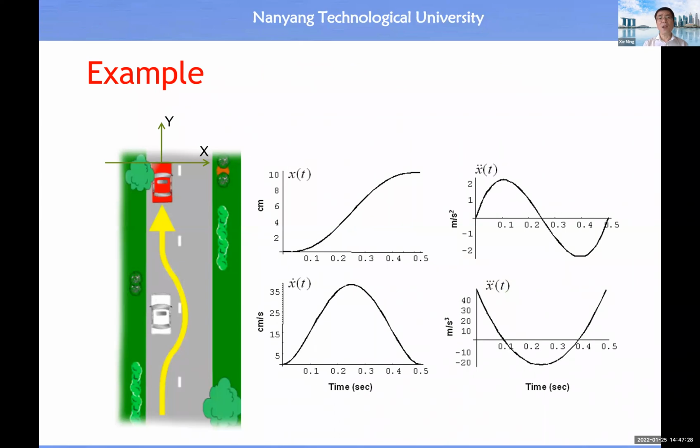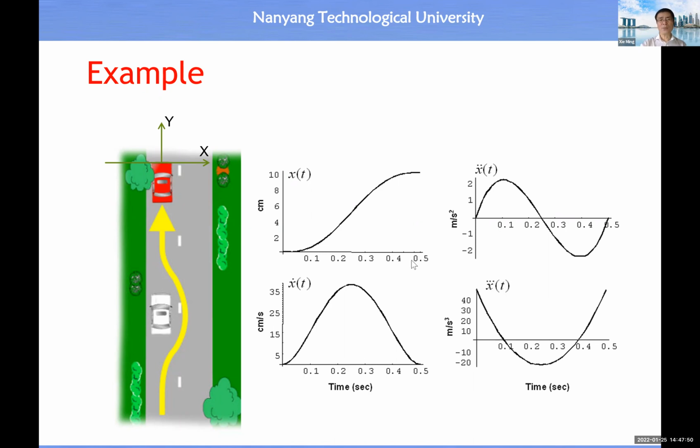Then for example, when we drive a car, let's say this red car will bypass the slow moving white car. Then you will see, what is the time function for its x coordinate? Let's say this is the x-axis, then this is the y-axis. We need to know the time function for the x coordinate and the time function for the y coordinate.